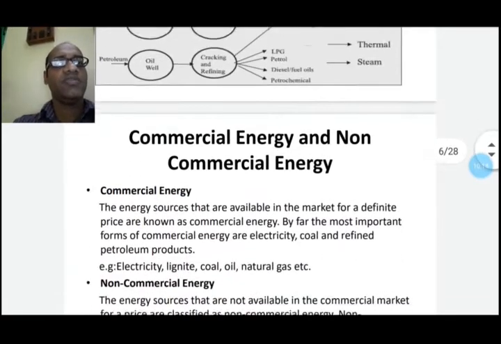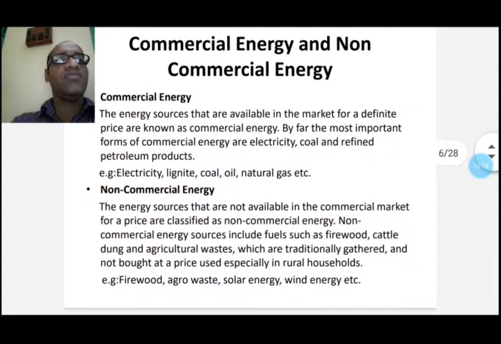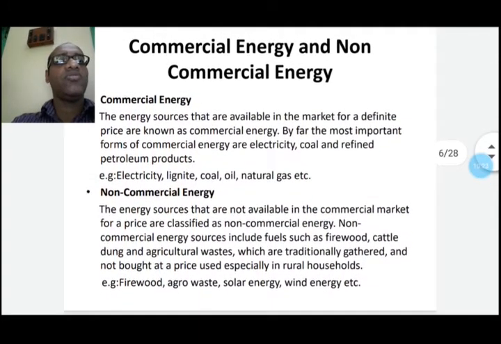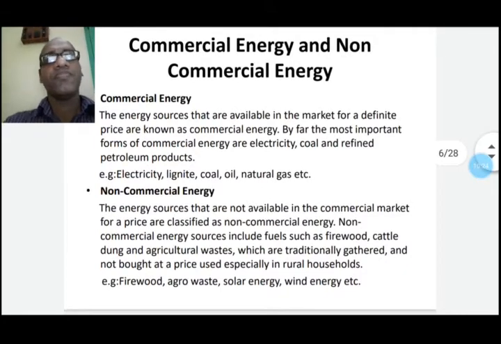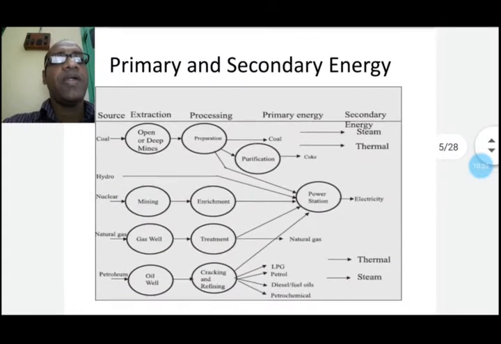Now going to the next page. Now we have to differentiate between commercial energy and non-commercial energy. In the earlier page we discussed primary energy.